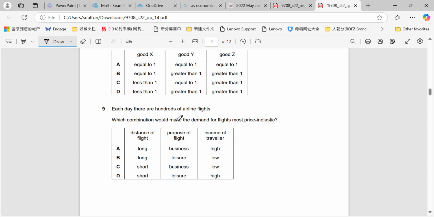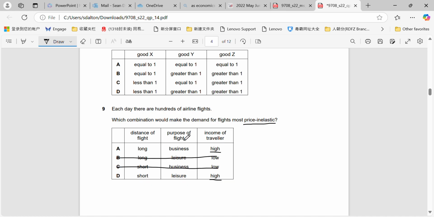Each day there are hundreds of airline flights. Which combination would make the demand for flights most price inelastic? So remember, price inelastic means that they're not as sensitive to the price changes. In other words, if the price goes up by a lot, they're still willing and able to pay, and their demand will not change significantly if the price increases by a lot. So therefore, obviously, we'd be looking for a high income traveller.